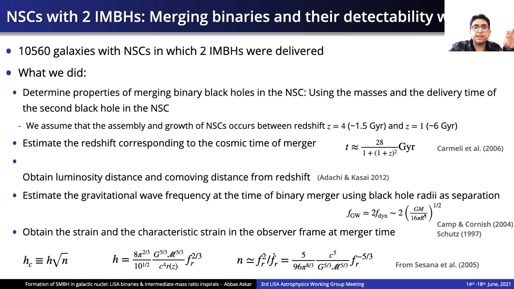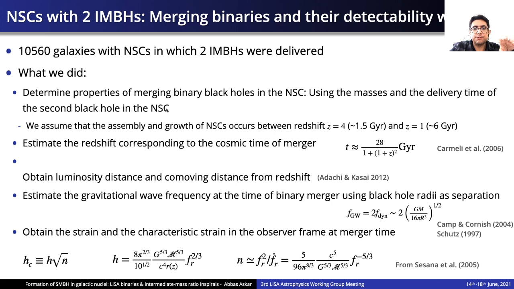Now let's come to the models where 2 intermediate mass black holes are delivered. We had about 10,000 such galaxies. What we do next is we determine the properties of the merging binary black holes using the masses that we have for them, and also by using the delivery time of the second black hole in the nuclear star cluster, if we assume that the merger takes place close to the time when the second black hole is delivered, or shortly after.